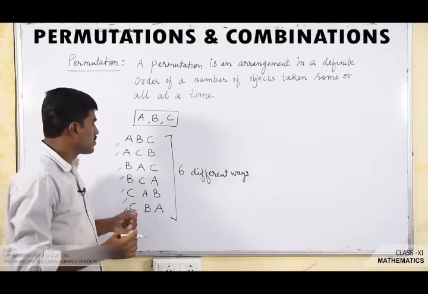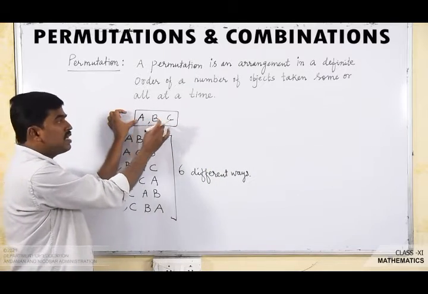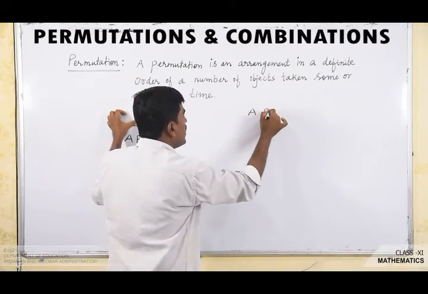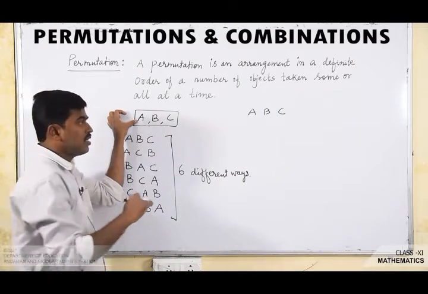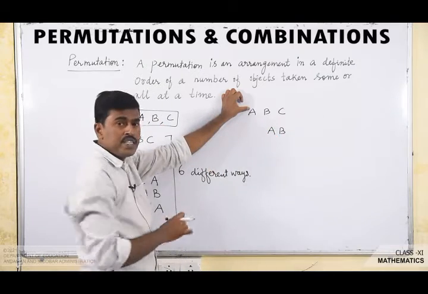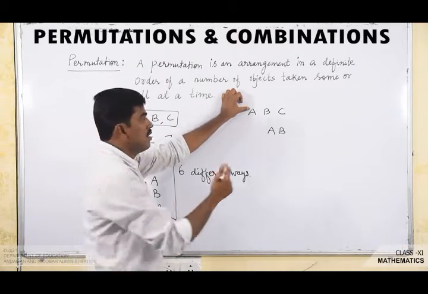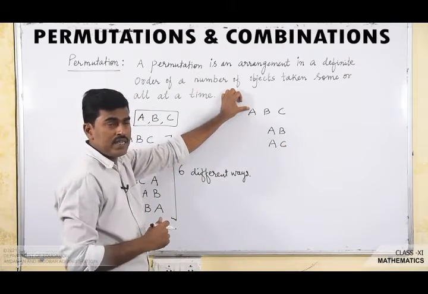Now suppose I have to take only two letters from these three letters A, B, C. Suppose I am taking A, B. This is one arrangement taking two letters, and A, C is one other arrangement.